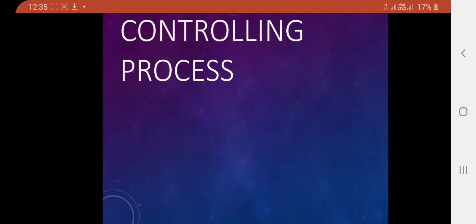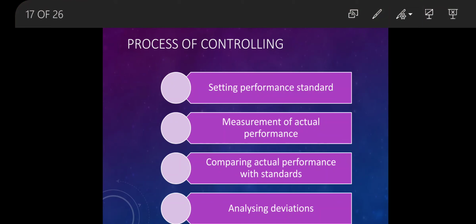Now in the controlling chapter, we are continuing with the controlling process. As you know, any process includes certain steps. Those steps are always in a series. Now the controlling process includes the following steps.